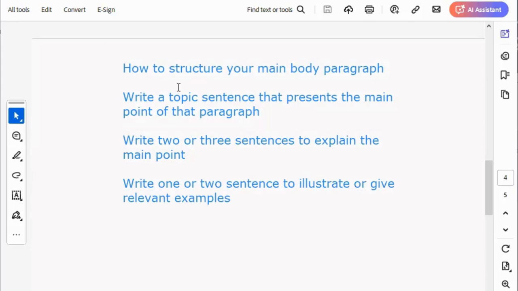The first two are very, very important. The third one can show up in paragraph 2, and then if you like, you might not put it in paragraph 3. If you like, you can decide not to put it in paragraph 2, but then it must show up in paragraph 3. Okay? But for topic sentence, there must be a topic sentence in paragraph 2, and there must be a topic sentence in paragraph 3. Explanation sentence, there must be explanation sentences in paragraph 2, and there must be explanation sentences in paragraph 3.